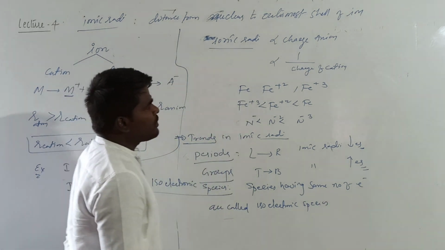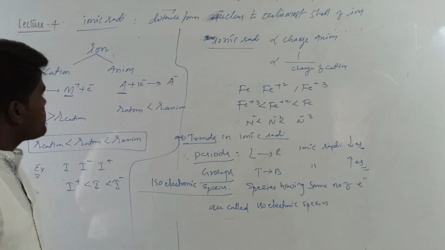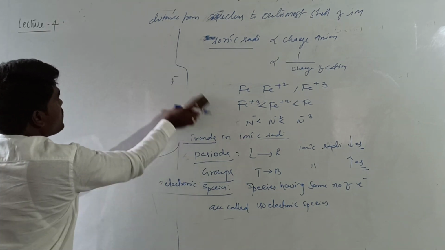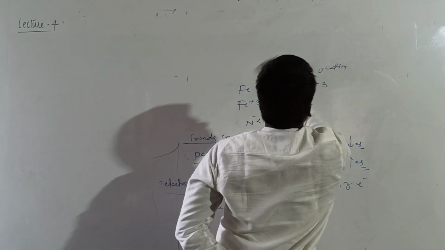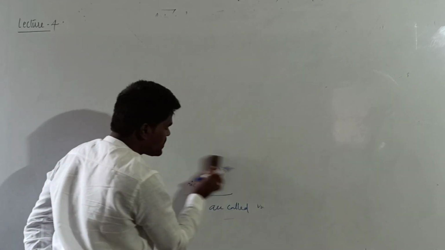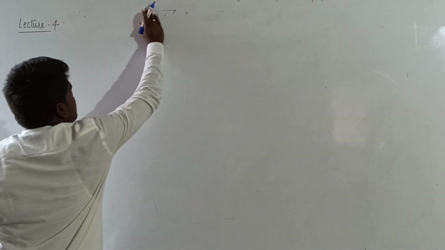In case of isoelectronic species, the ionic radius will be inversely proportional to atomic number. What is meant by isoelectronic species? The species which are having the same number of electrons will be called isoelectronic species.